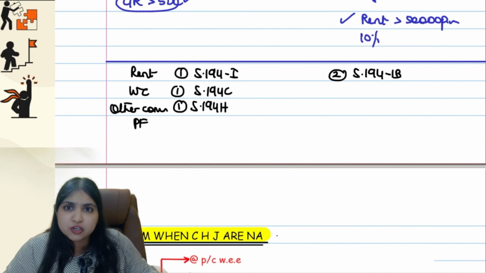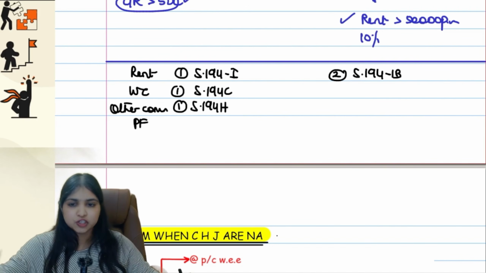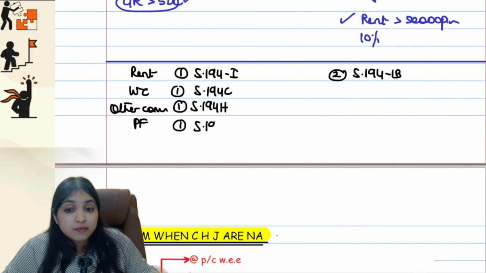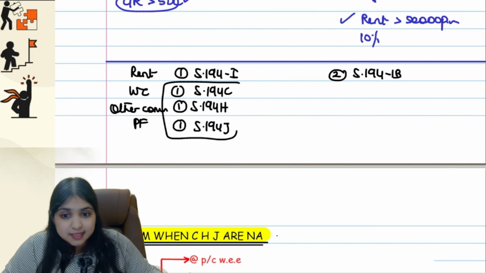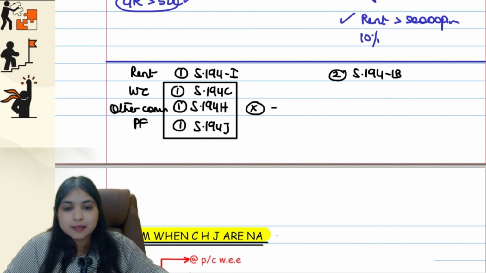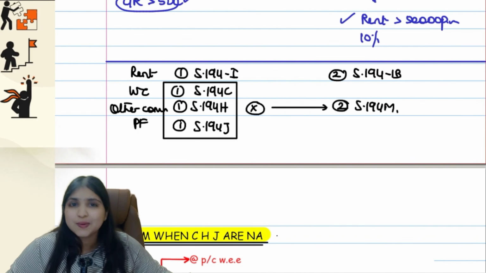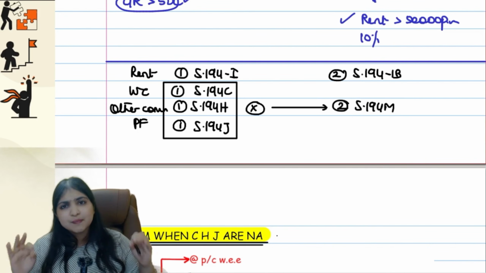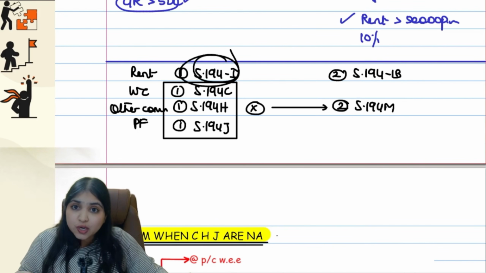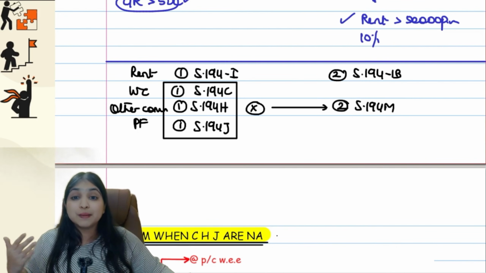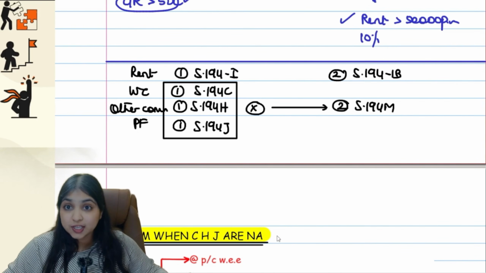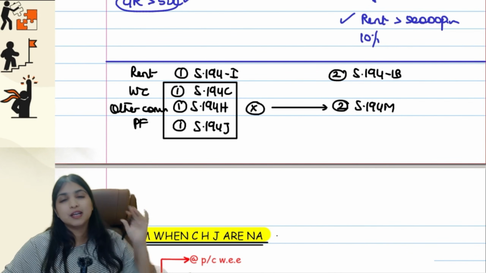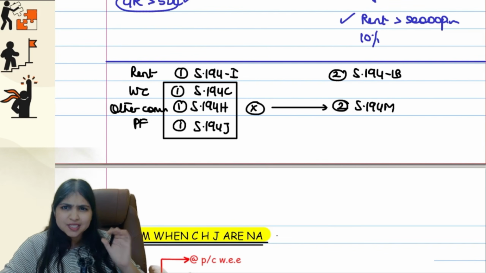Similarly, if it is professional fees, I'm not talking about technical fees, only professional fees, you will first try section 194J. But if these three sections are not applicable, then you will come to section 194M. Understanding? That is why we often say that 194IB and 194M are close cousins, very similar logic. If 194I is not applicable, then only we come to 194IB. Similarly, if 194C, H, J is not applicable, then only we come to 194M. Are you all following? Simple concept, guys.